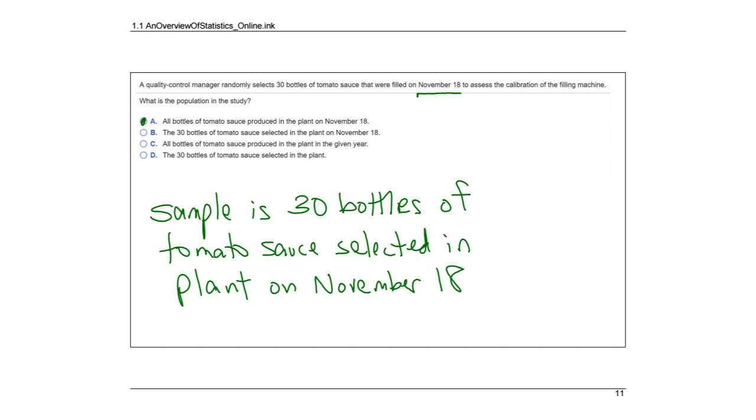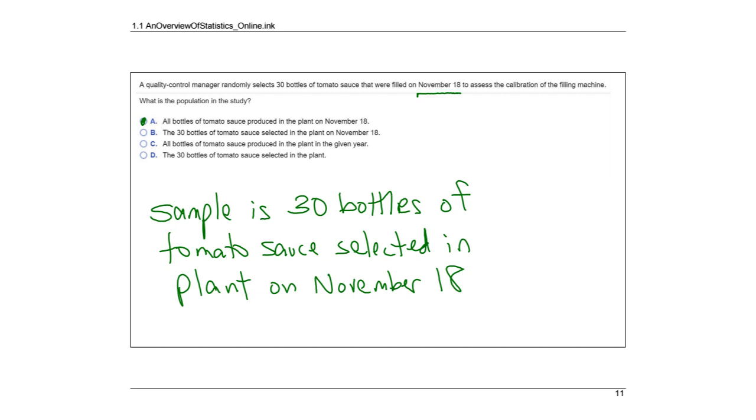But this says a quality control manager randomly selects 30 bottles of tomato sauce that were filled on November 18 to assess the calibration of the filling machine. We're going to look at this later in the semester, because if these bottles are starting to not be filled enough, then we have to calibrate the machine, because it's really frustrating to buy something and it's not filled all the way, like cereal and there's hardly any cereal in there. Okay, so this is on November 18th.